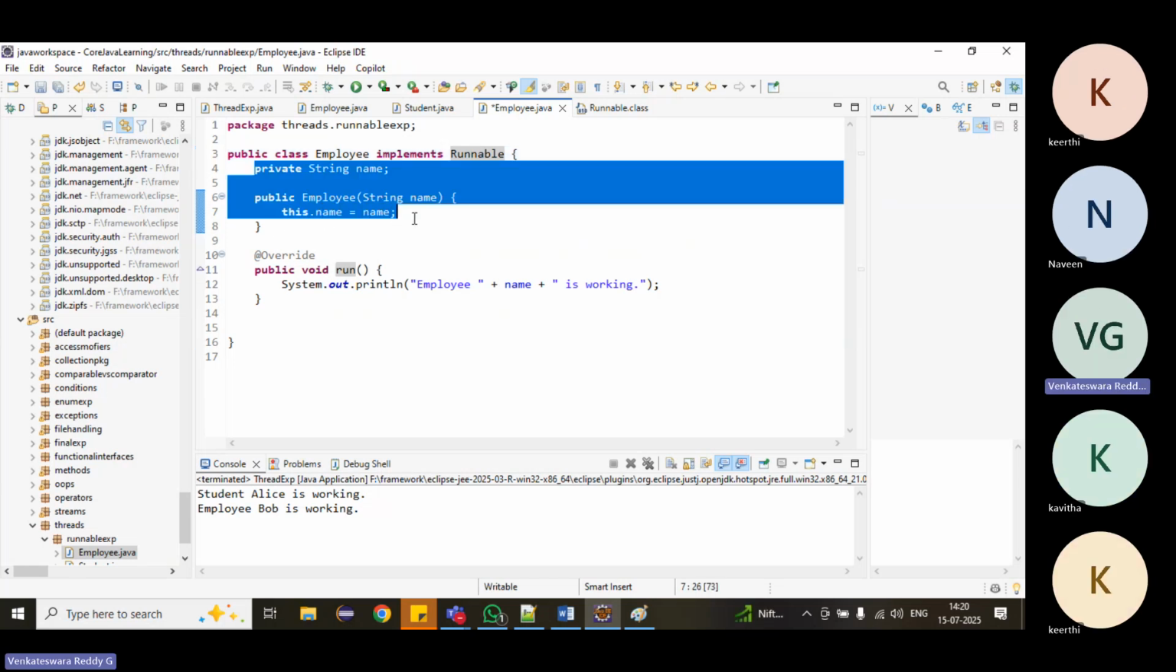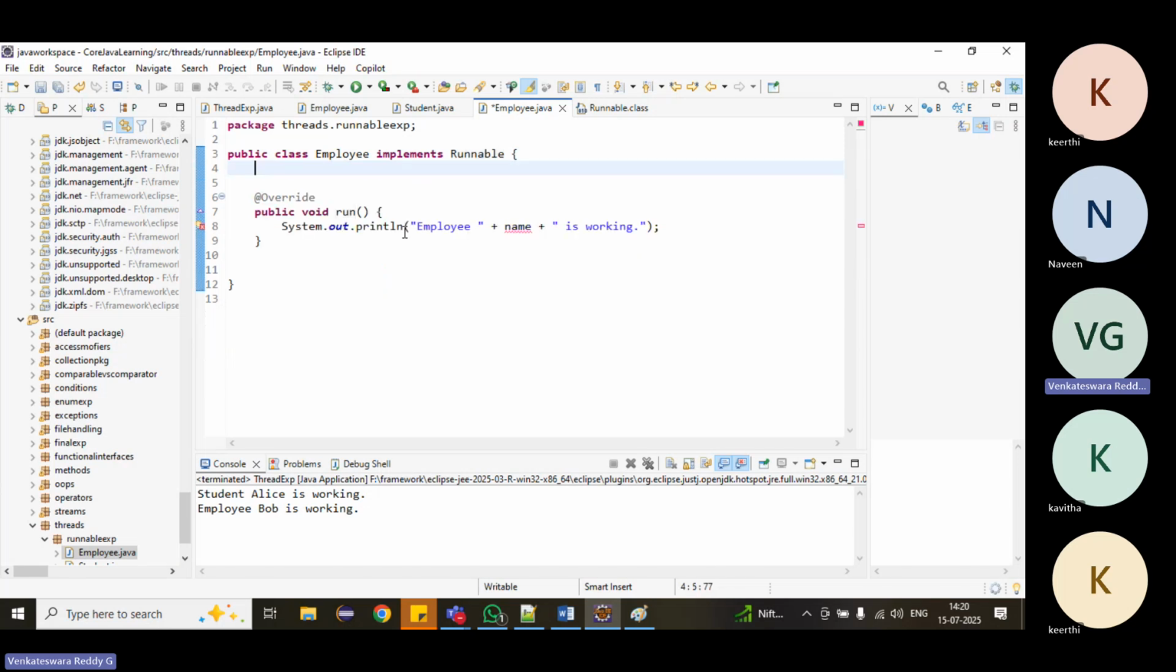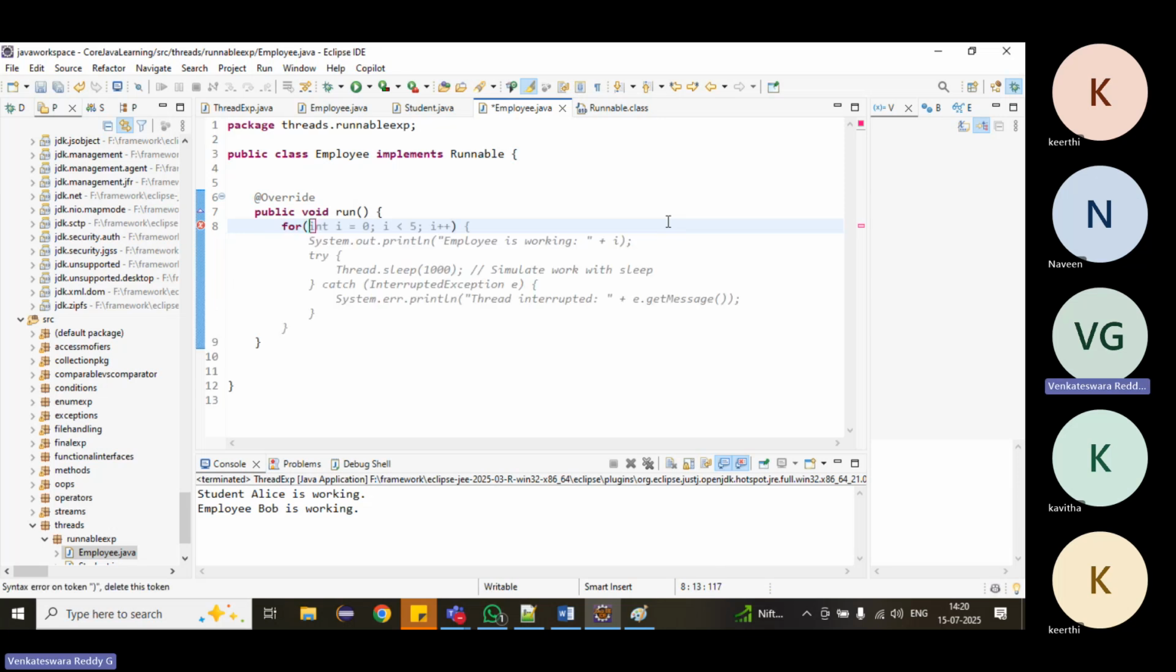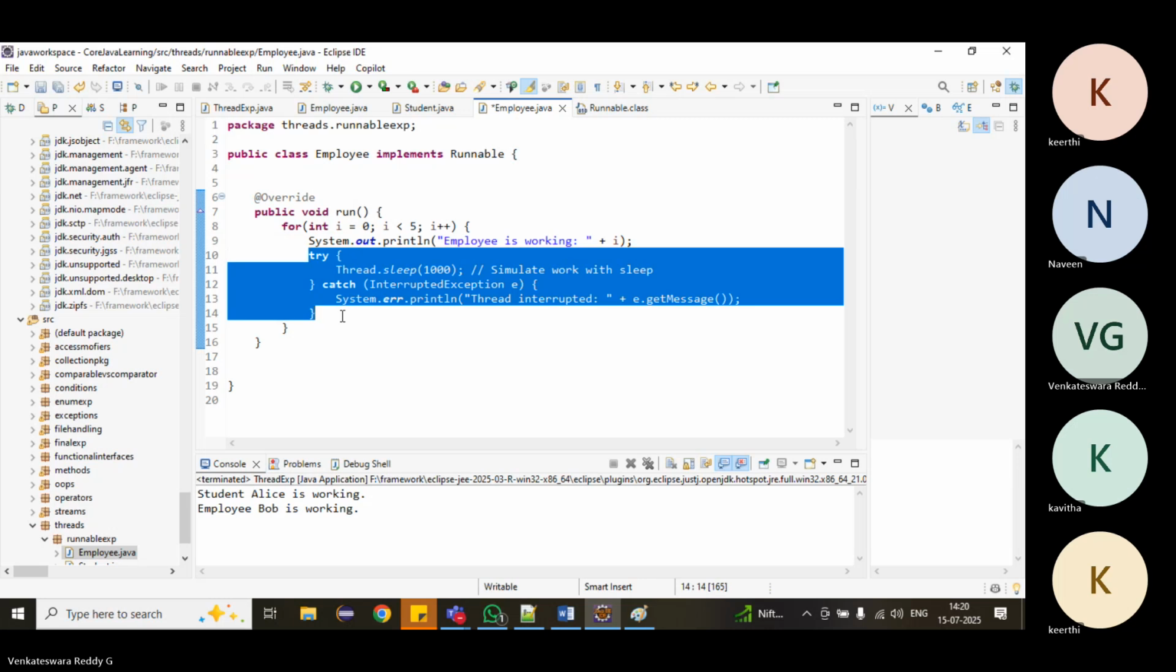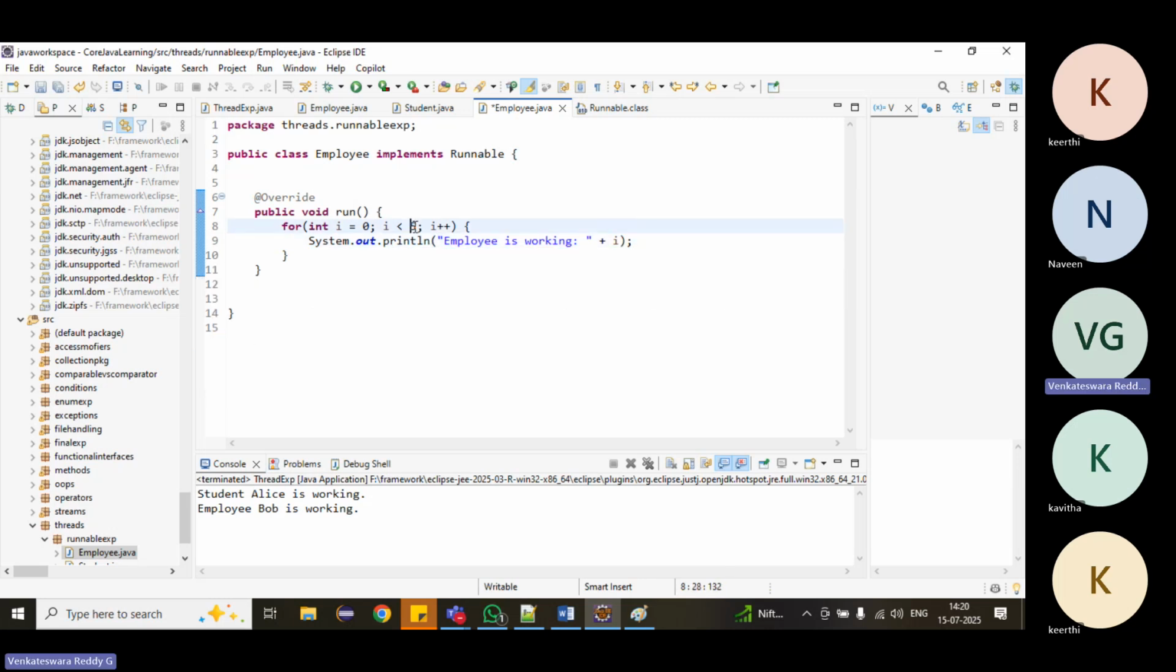Simple. What we will do here, we will take one more example. Here, just take one for loop and just print it, 1 to 500. Employee is working. Maybe the employee created 1, 2, 3, up to 500 employees.